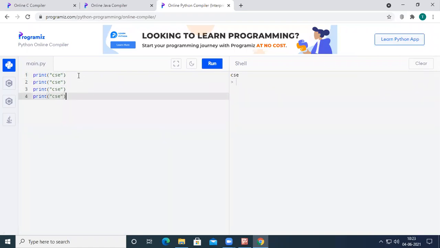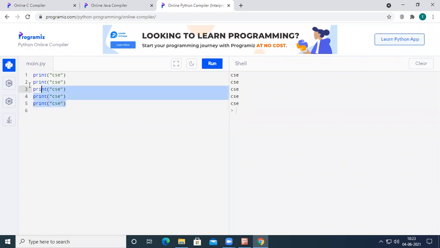And if I write it for 5 times, it will print CSC over the output screen for 5 times. Now what if I want to print the same CSC for 50 times? If I write print of CSC 50 times, as we discussed earlier, it will waste my time, it will waste my space in the program, right?